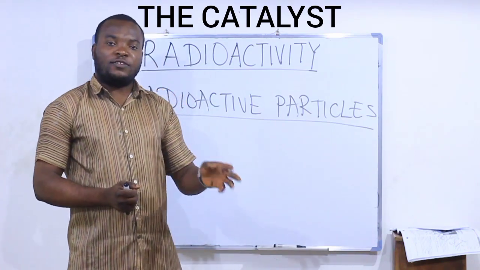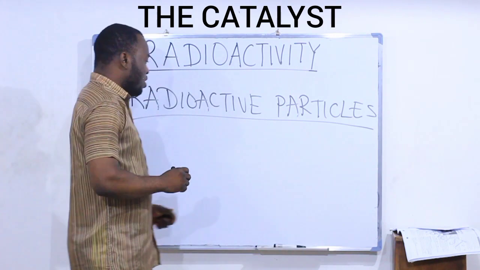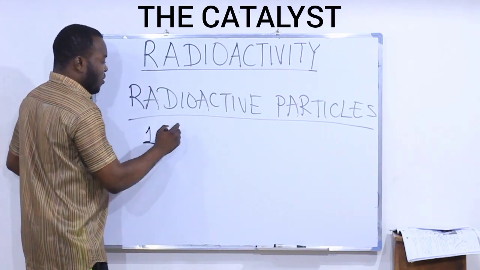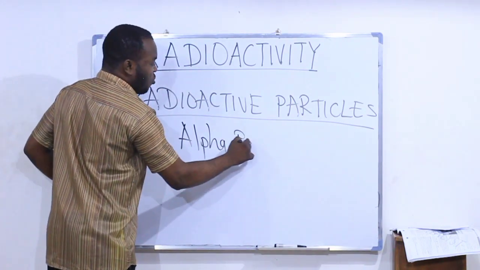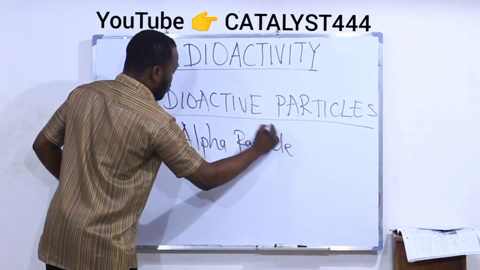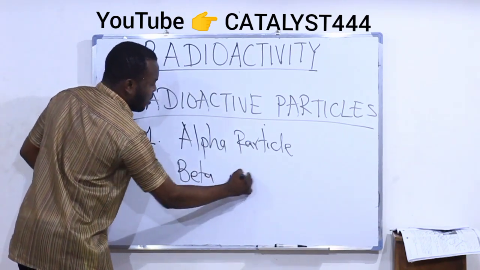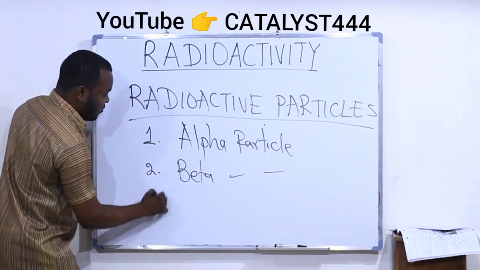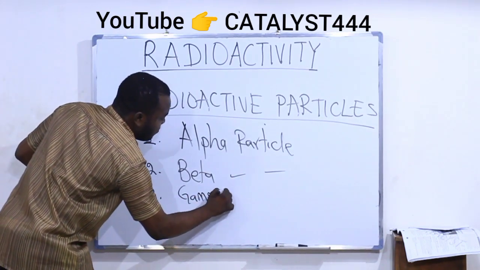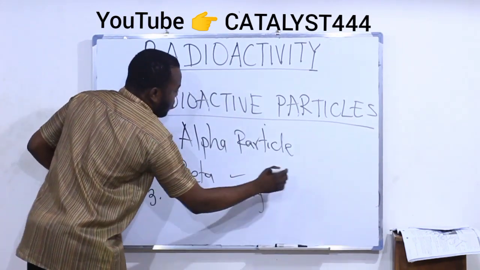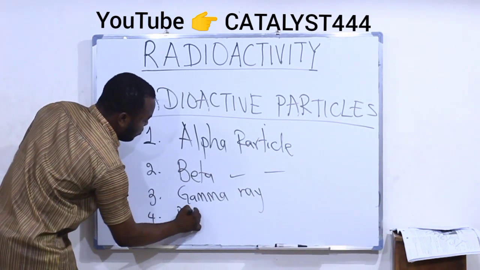Now, what are these particles that can be emitted during radioactivity? The first one is the one we call the alpha particle. The second one is the beta particle. The third one is the gamma ray and the X-ray. The fourth one is the positron.